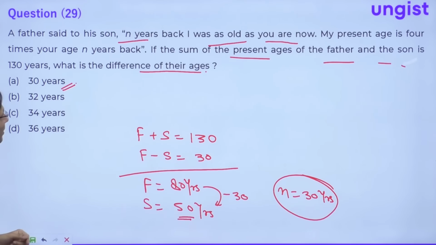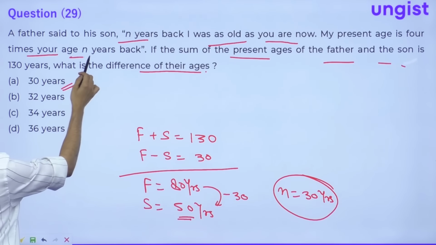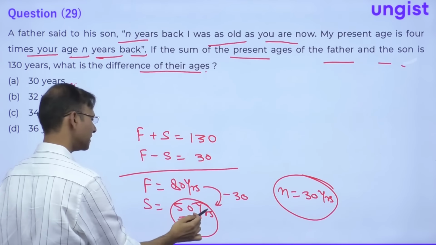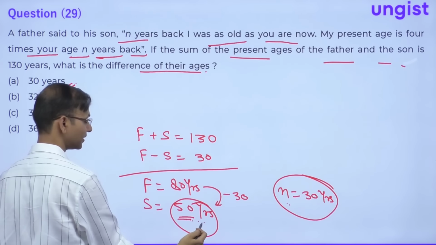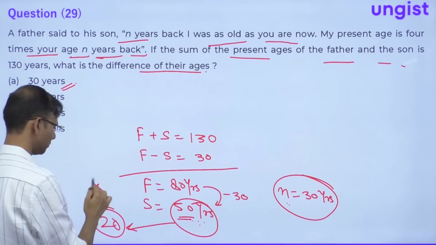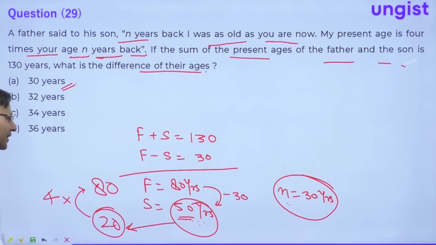Now one more. My present age is 4 times as your age n years back. As your age n years back, n is 30. His age 30 years back will be 20. So guys, 20 and 80, what is the relationship between 20 and 80? It is 4 times, right? So this data is also getting verified.